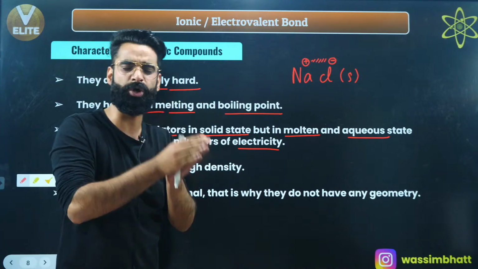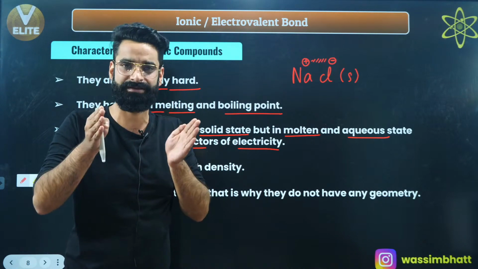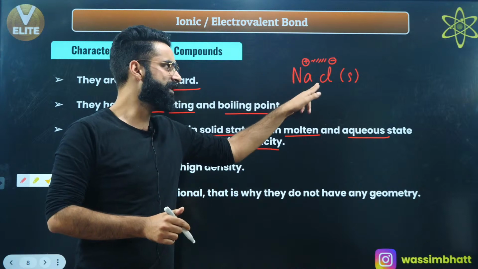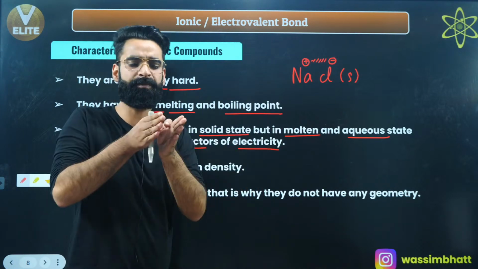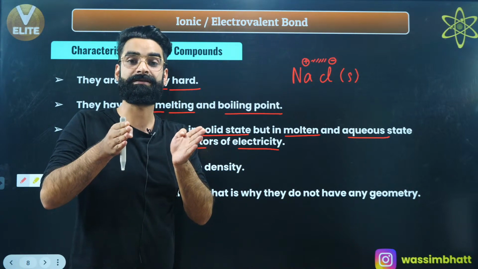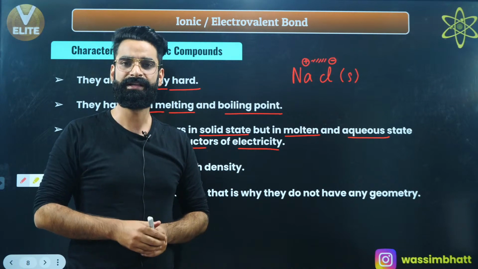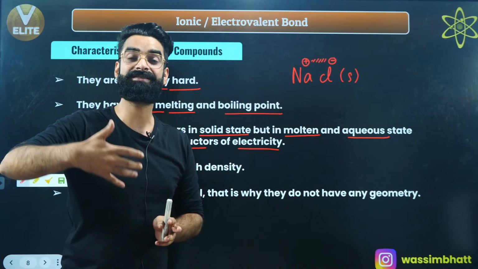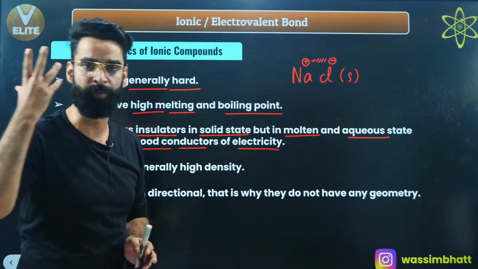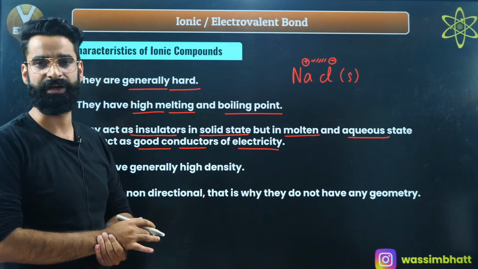Because when we convert solid into the liquid, what happens to the distance between the particles? Distance increases. So when I convert the ionic compound from solid form into the liquid form, the distance between the ions increases. If the distance between the ions increases, force of attraction between them decreases. If the force of attraction decreases, comparatively ions now can show movement. And when the ions can show movement, definitely they are going to be good conductors of electricity at that time.